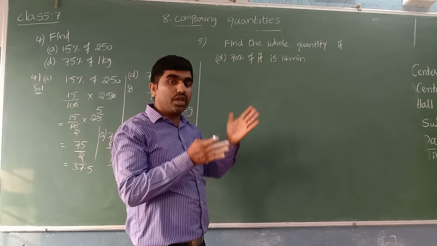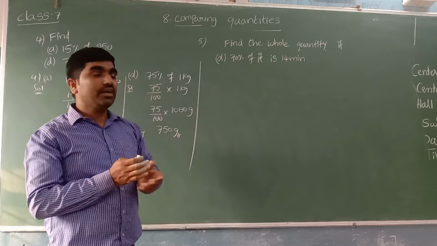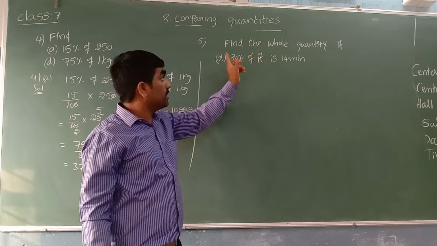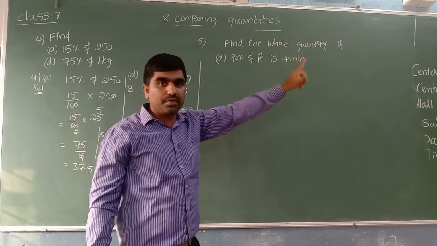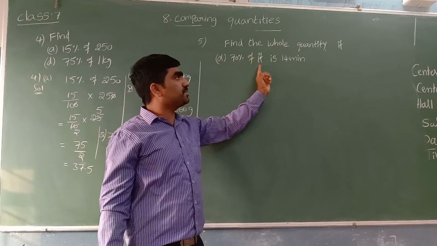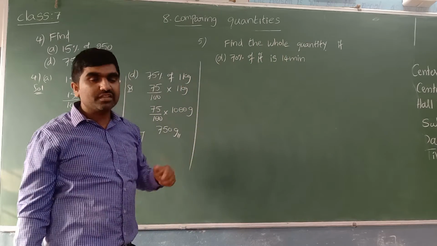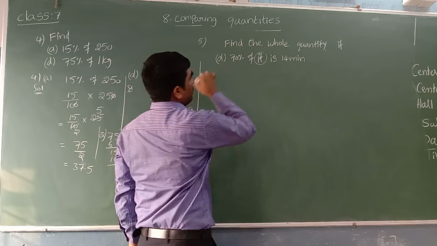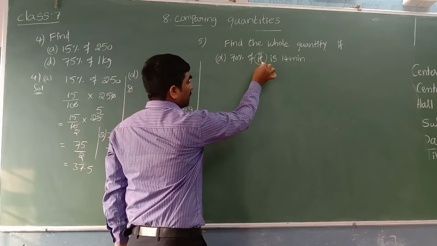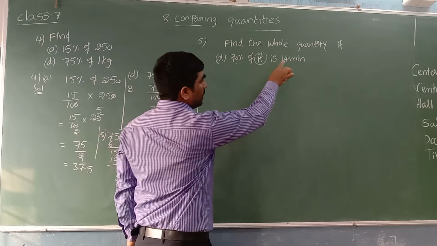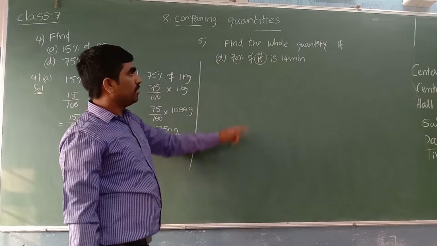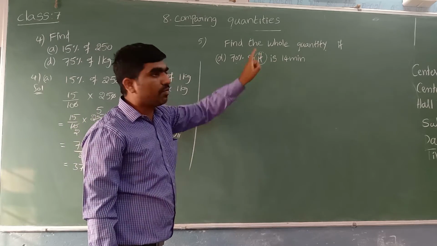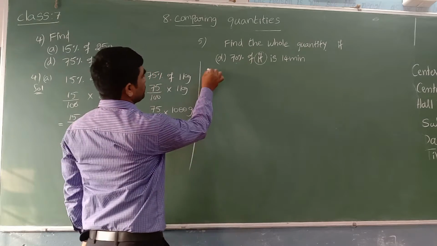The whole quantity we generally calculate for 100%. 70 percent means 14 minutes, then 100 percent means how many minutes? That we need to calculate. From the whole quantity, 70 percent is 14 minutes. By using this, we have to find the whole quantity.